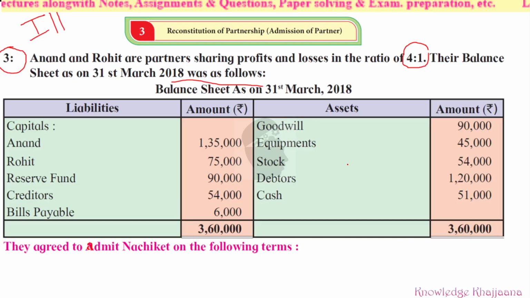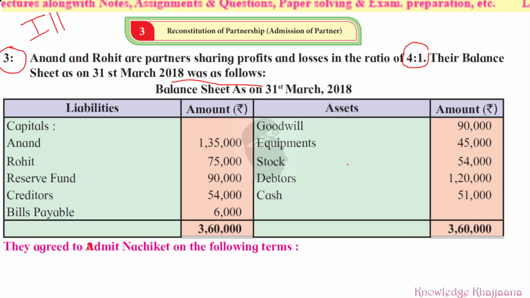Now while they are admitting Nachiket, they are following some terms and conditions. Which are those terms and conditions? See, the goodwill is to be written off after admission of Nachiket. Now see, these partners are writing off the goodwill. After admission of Nachiket, they are writing off the goodwill. They are not retaining it. So whatever you have learned about writing off of the goodwill, that effect we have to give.